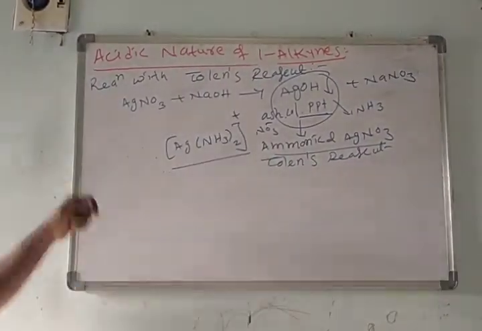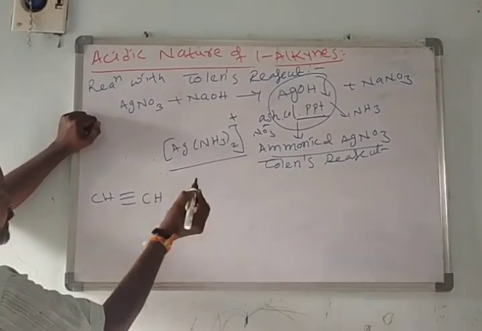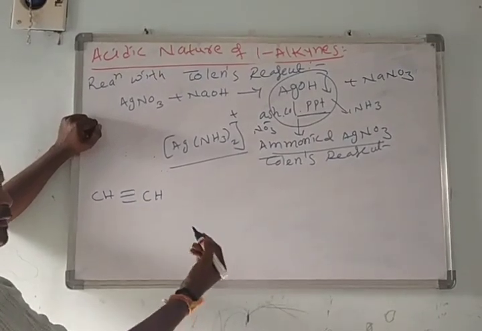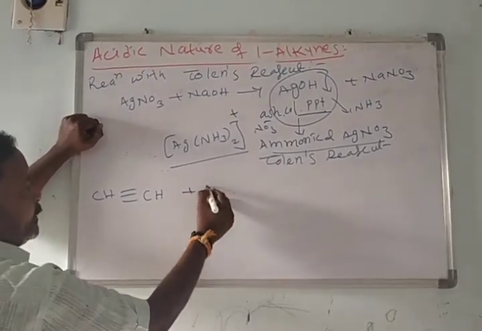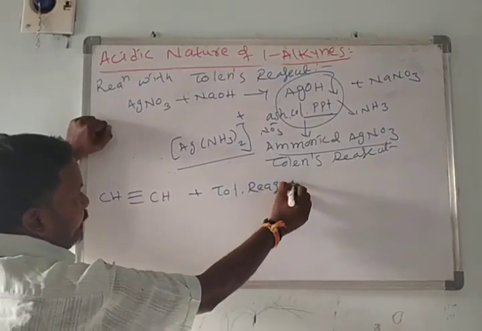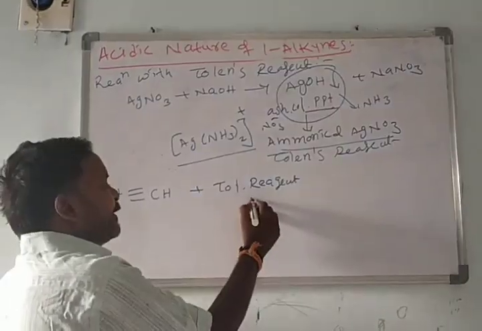When CH triple bond CH, the 1-alkyne or acetylene, reacts with Tollens reagent, which is ammoniacal silver nitrate, that means it contains Ag.